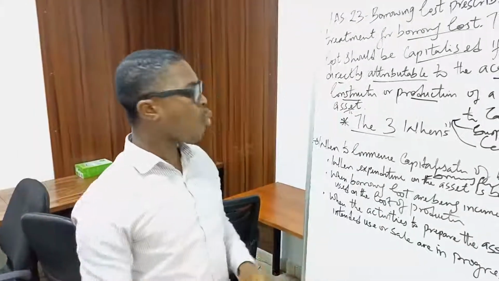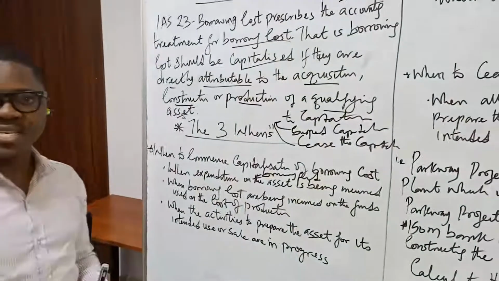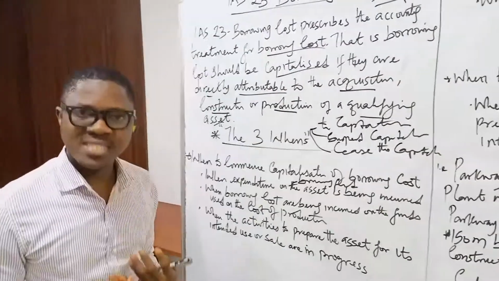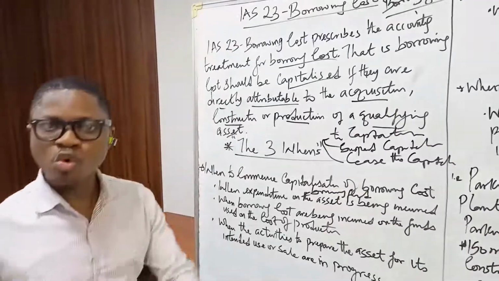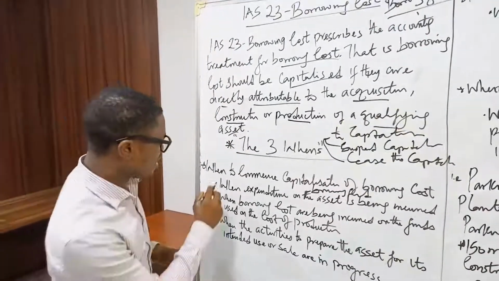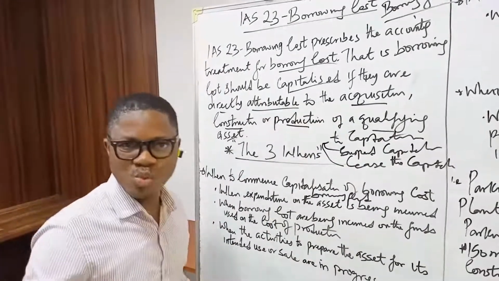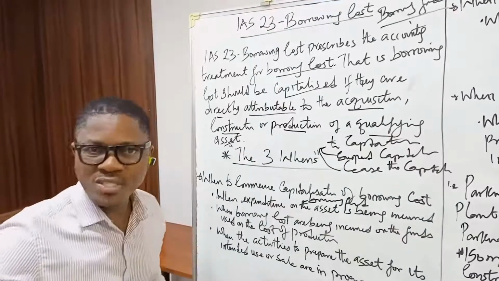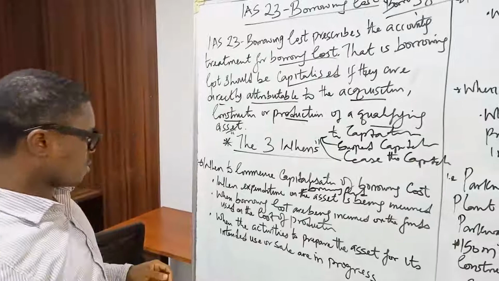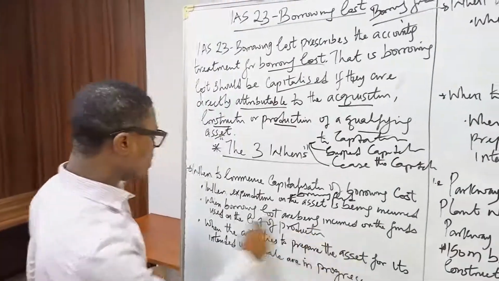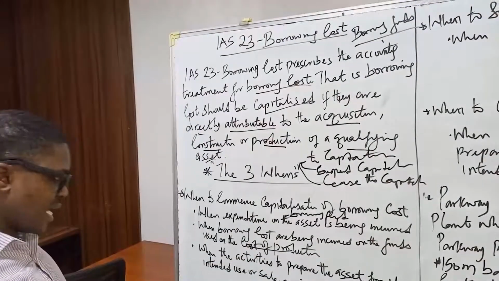The second one, when the borrowing costs are being incurred on the fund. I said that you can literally not separate borrowing fund from borrowing cost. So these borrowing funds we used in the first criterion, right? Once there is a borrowing cost attached to it, that borrowing cost attached to that borrowing fund must be capitalized. When borrowing costs are being incurred on the funds used on the cost of production, the borrowing cost must be capitalized.